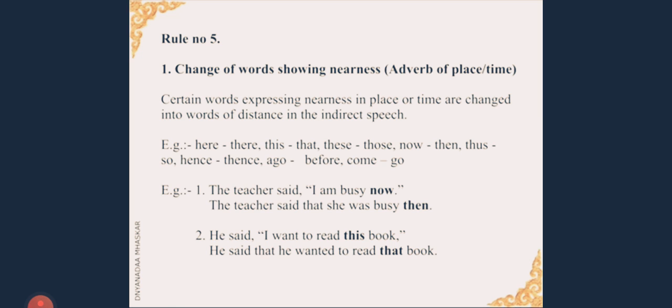Certain words expressing nearness in place or time are changed into words of distance in the indirect speech. Let us see some examples. Here becomes there, this becomes that, these becomes those, now becomes then, thus becomes so, hence becomes thence, ago becomes before, and come becomes go. Let us see the examples.